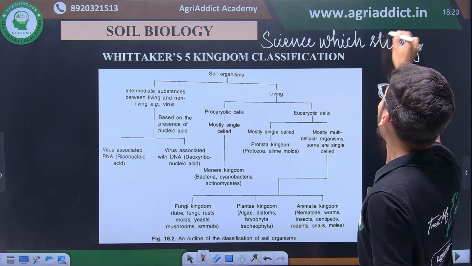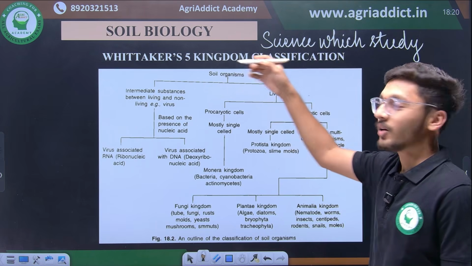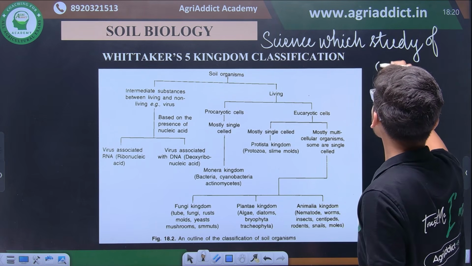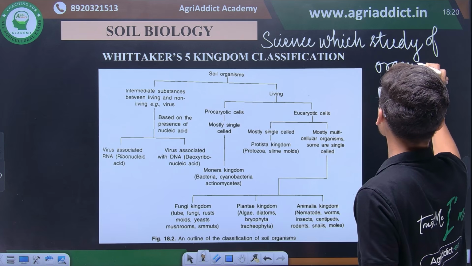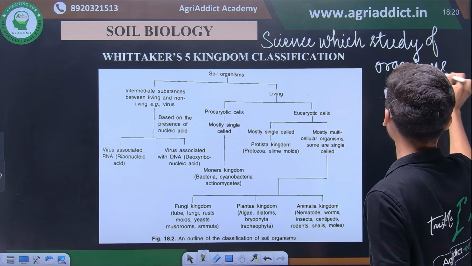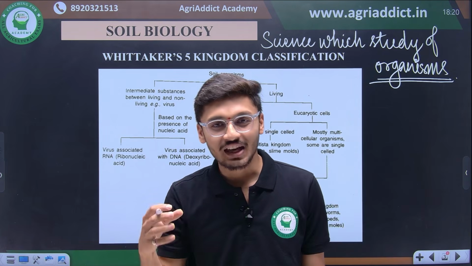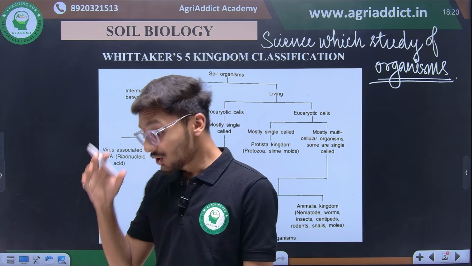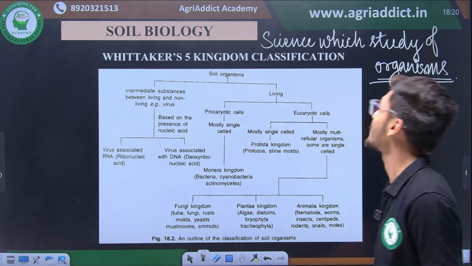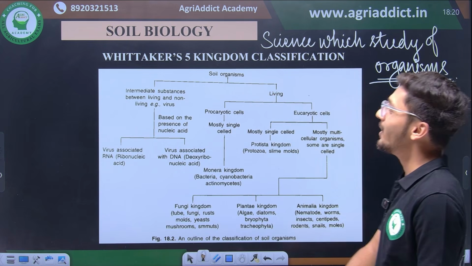And ultimately soil biology is another part of this study, and hence soil biology is a very important part to be covered. As this part comprises more and more questions every year, it is very important to discuss this topic in a marathon session. So beginning with soil biology.